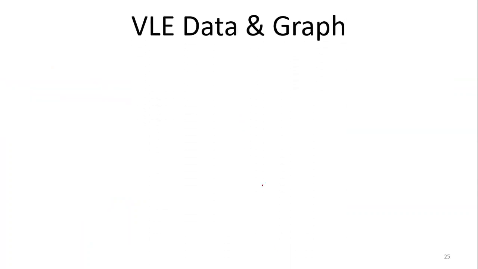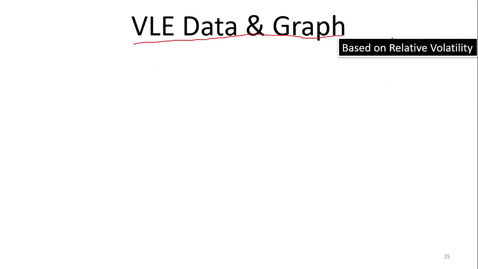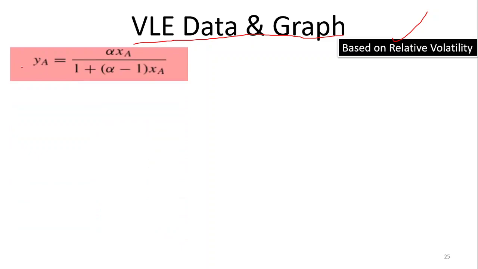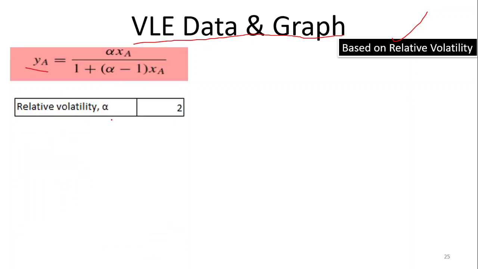Now let us look at an example of how we can develop it. We are going to develop VLE data with the help of these two models. The first model is relative volatility, with the very simple equation Y equals alpha XA over 1 plus (alpha minus 1) XA. We are taking some assumptions. For example, the relative volatility value we can take as 2, because I have already told you that it should be greater than 1. It cannot be equal to 1. So it can be taken as 2, 3, 2.5, and so on.